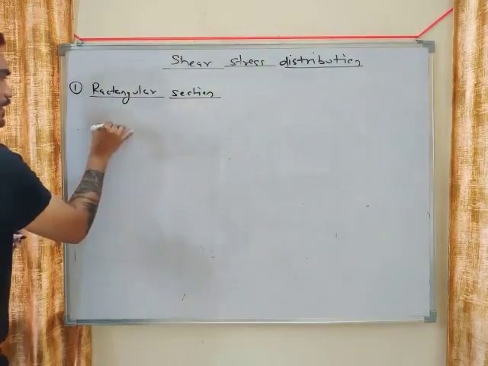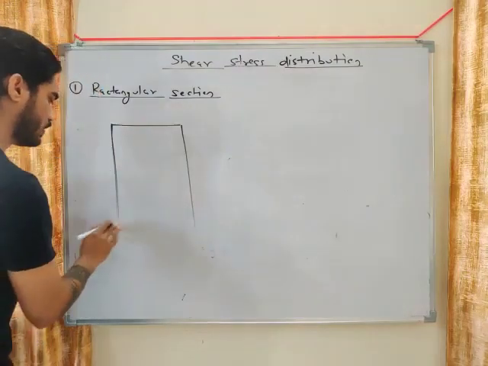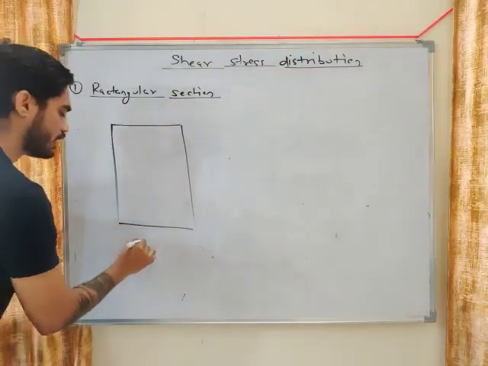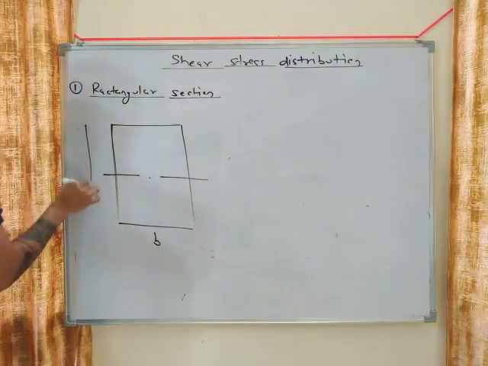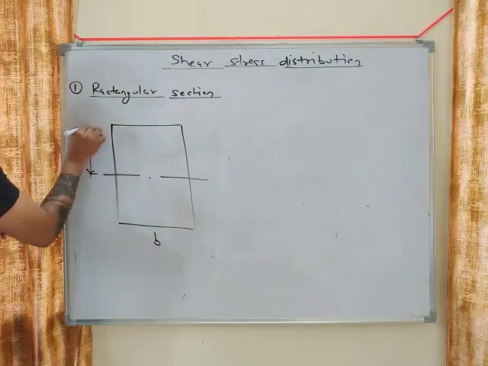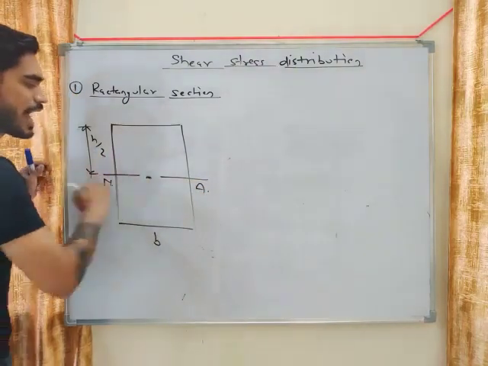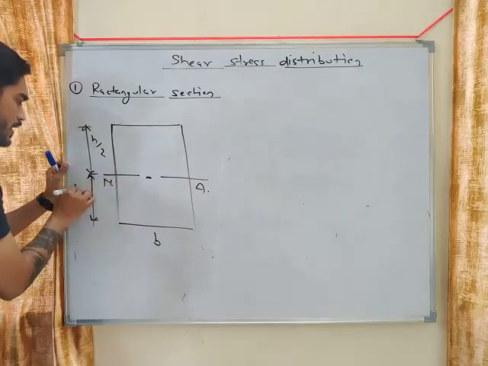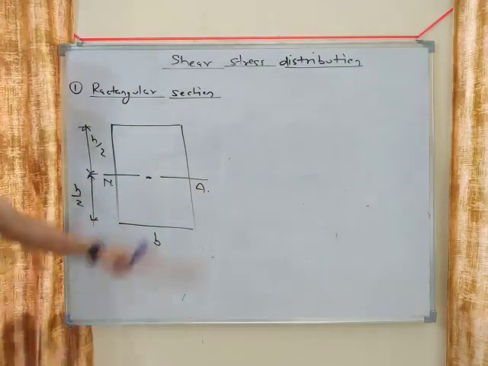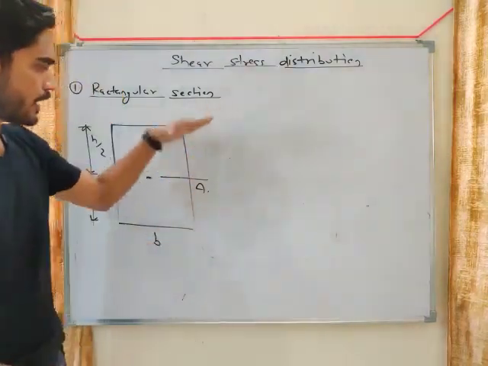Let's say we have a rectangular section. The width of this section is B and the height is H. This is the neutral axis, and it will pass through the center, so this will be H by 2 and this will be H by 2. So this is the cross section, and we have to find out how the shear stress will be distributed in this section.